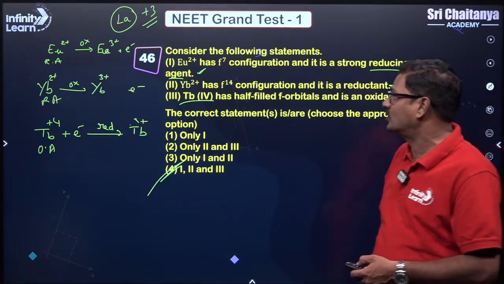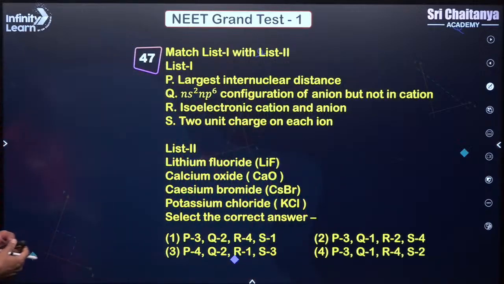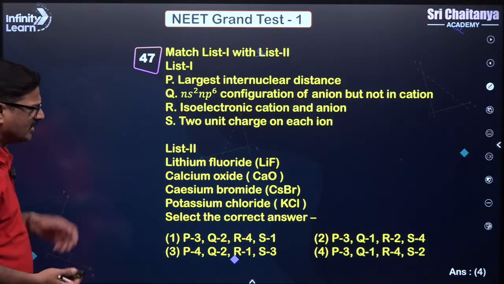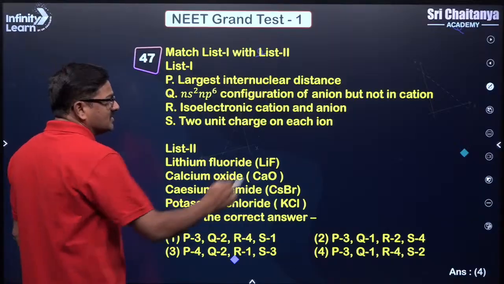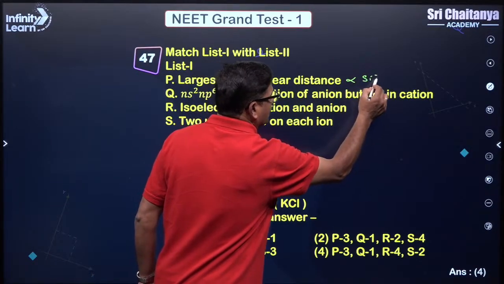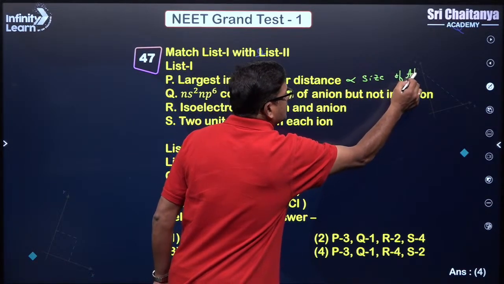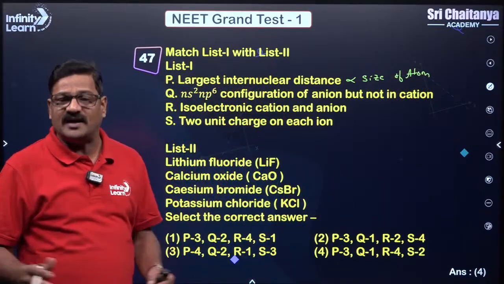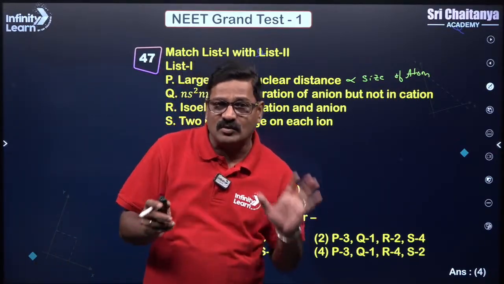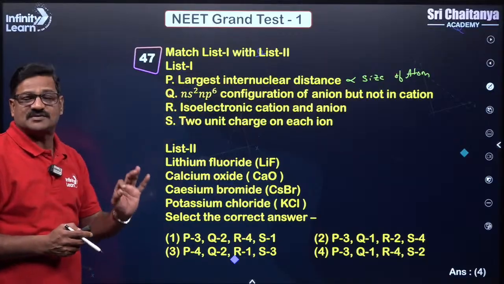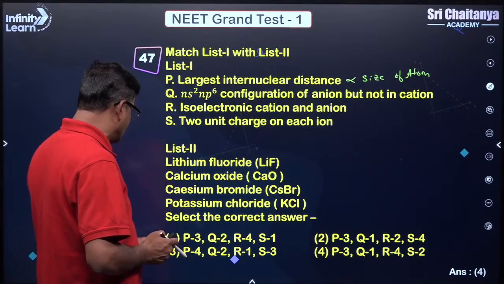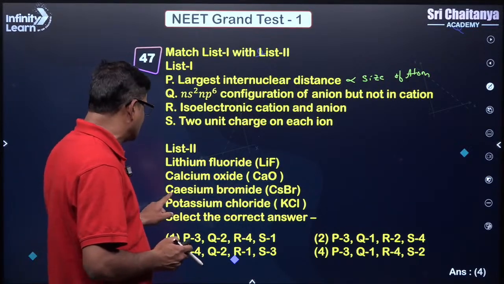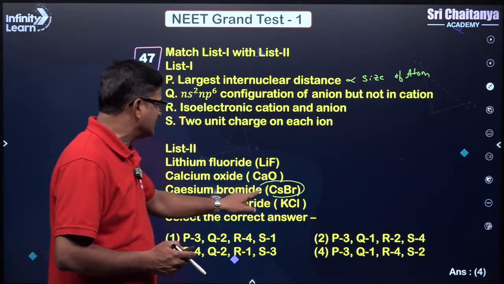Okay, moving ahead, one more question. Match the list: lithium fluoride, calcium oxide, cesium bromide, potassium chloride. It is going to be 1p. Largest internuclear distance is directly proportional to the size of the atom. जिसका atomic size बड़ा है, उसका bond length भी ज़्यादा होगा. So internuclear distance means bond distance. P is going to be given 3 because cesium bromide is the largest.